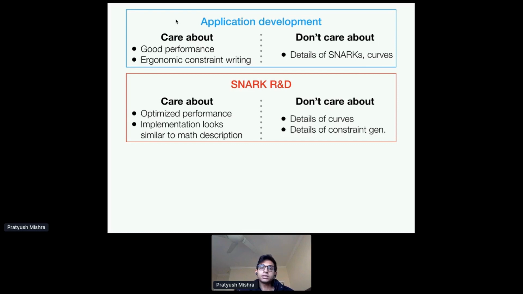right? And at this level, again, you don't care about what kinds of curves you have, as long as they satisfy the properties that you need, such as there being pairing friendly or there being a cycle. You don't care if it's a BN curve or a BLS12 curve. You just care about the pairing friendly property, for example. And you don't care about how constraints are generated, right? You just take in some constraints and the assigned witnesses, and you want to produce a proof. OK, so that's the SNARK development level.